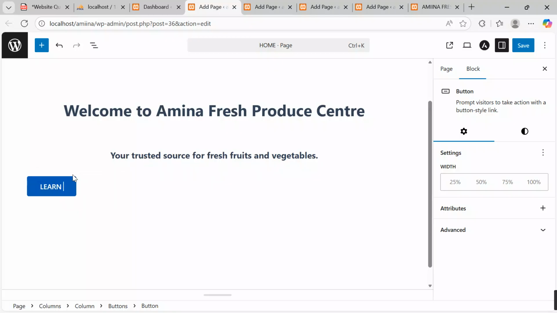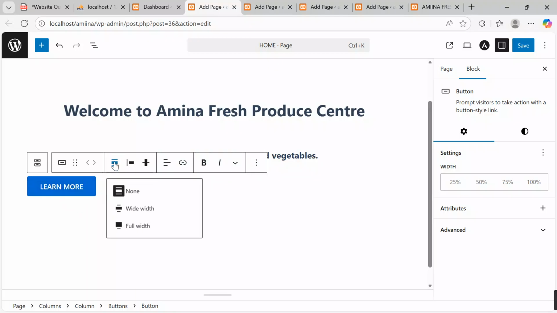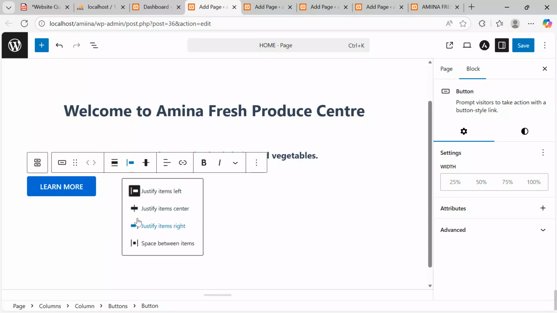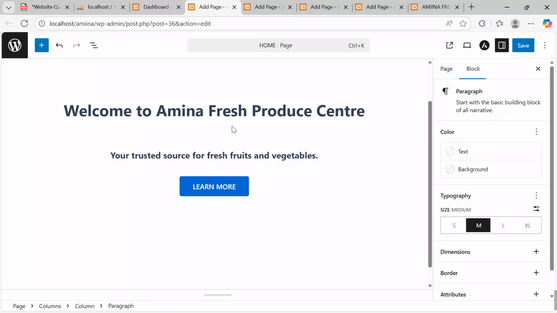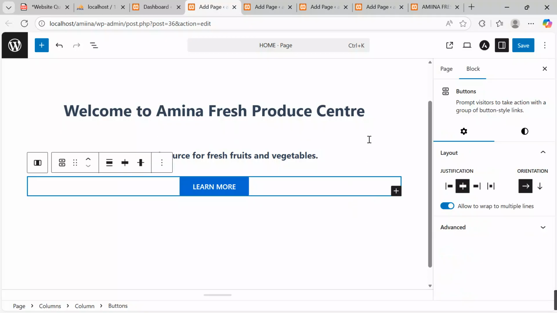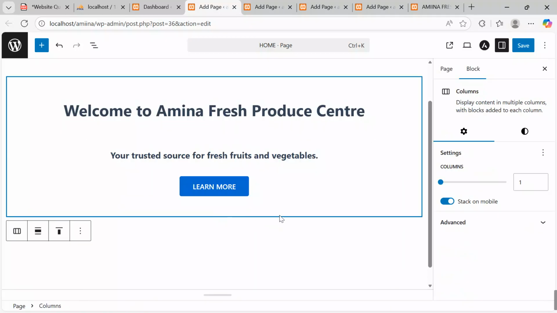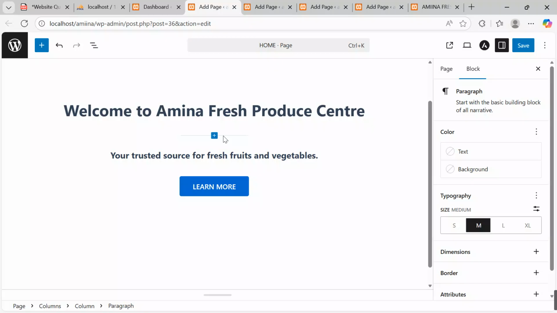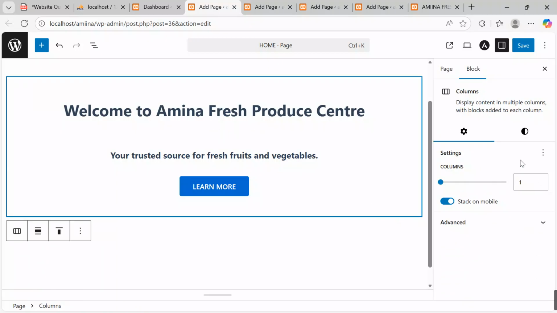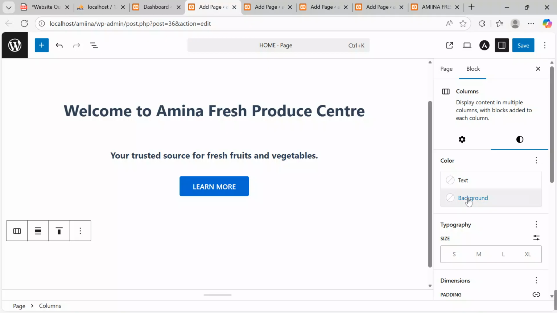For those who want to reach for more info, I will say learn more. And then I will go on to say align this button center or justify items center, keep it there, come back to my block. Yes, make sure that you click onto it, click onto the block. Okay, click onto the block. Over here, I want to give it some background. Come to background.